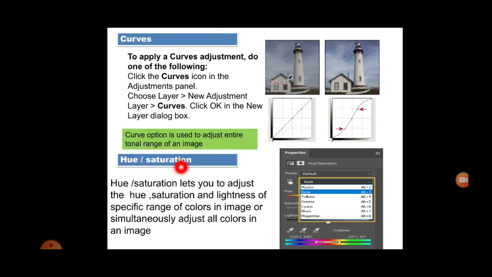So next is hue and saturation. Hue is nothing but the shade of an image, and saturation is the intensity. Hue and saturation lets you adjust the hue, saturation and lightness of a specific range of colors in an image, or simultaneously adjust all colors in an image. So if you want a little shady way, then you can choose the hue, and if you want the intensity to be bright, high, then you can use the saturation. So all these are the different ways of processing an image however you want.